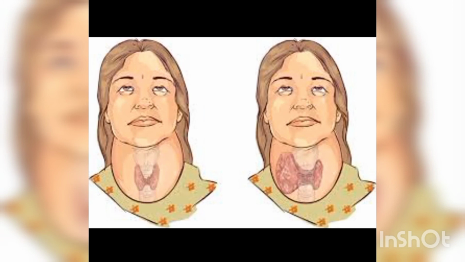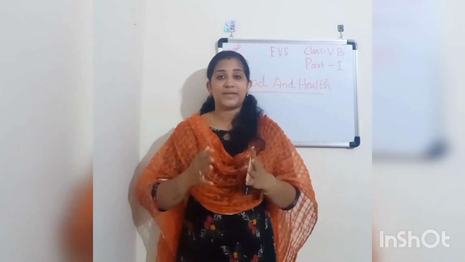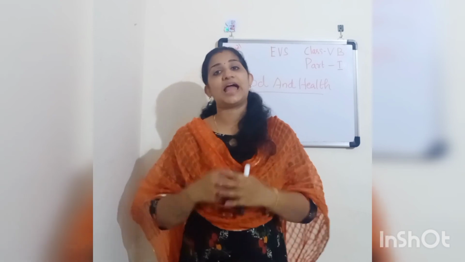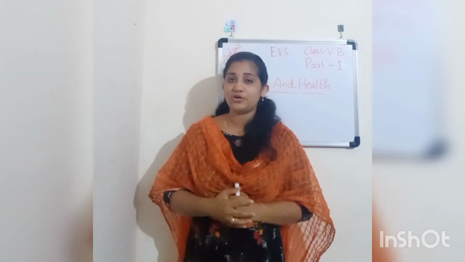So is it clear what diseases are? We have two types of diseases, communicable diseases and non-communicable diseases. So children, prevention is better than cure. Prevent our body from the diseases around us. Hygiene practice may help us with cleanliness and good health. Eat a proper and adequate amount of food for good health. Have you all followed this proper diet and hygiene for good health?